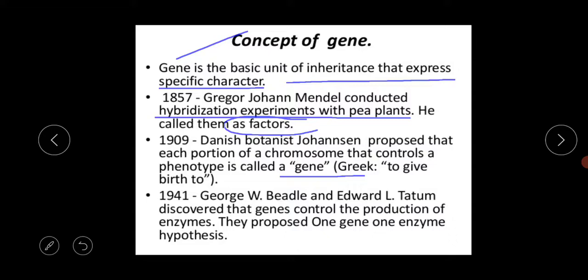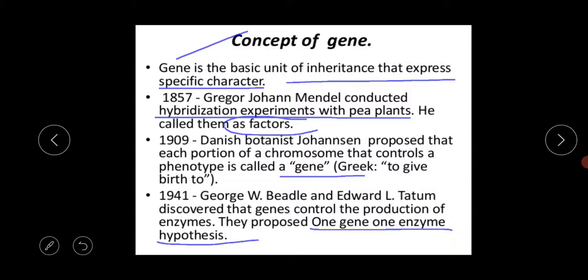So on the basis of the above findings they gave the core hypothesis, the one gene one enzyme hypothesis. What is the meaning of it? It states that one gene synthesizes one enzyme which is responsible for controlling one biochemical reaction. I am repeating again: it states that one gene synthesizes one enzyme which is responsible for controlling a biochemical reaction.